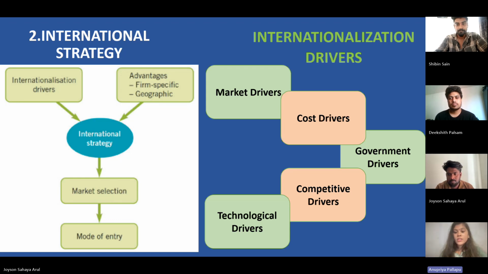In this we can see 5 types of drivers: market drivers, cost drivers, government drivers, competitive, and technological. In market drivers, demand expansion and branding take place. In cost drivers, labor sourcing takes place. In government drivers, subsidies and regulation take place. In competitive, globalization takes place. In technology, research and collaborations take place.